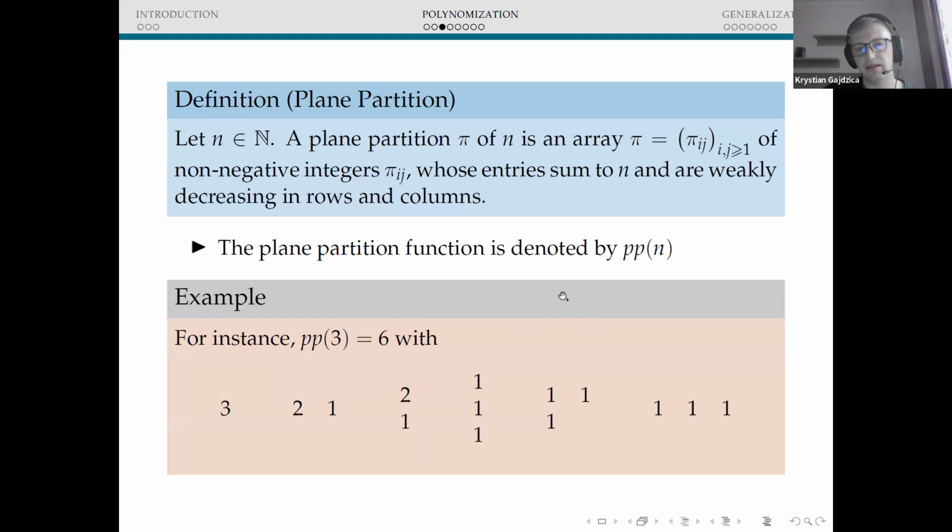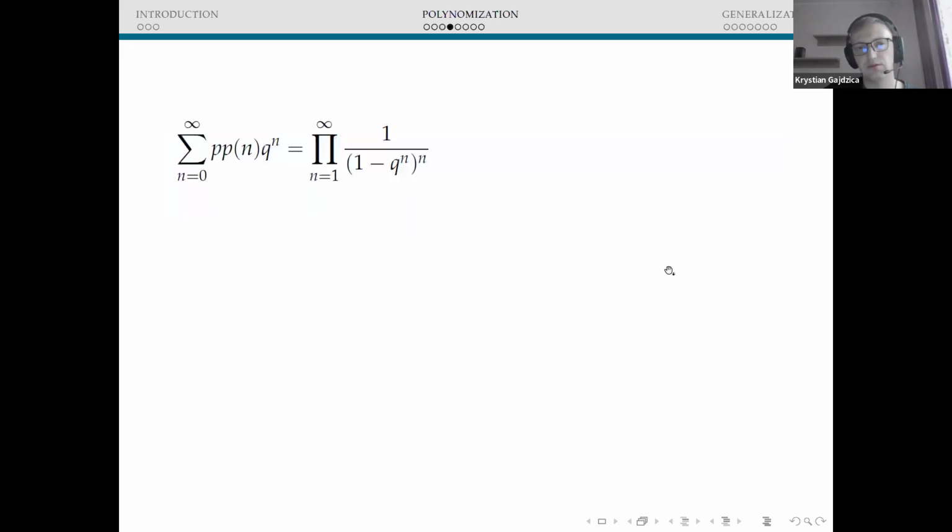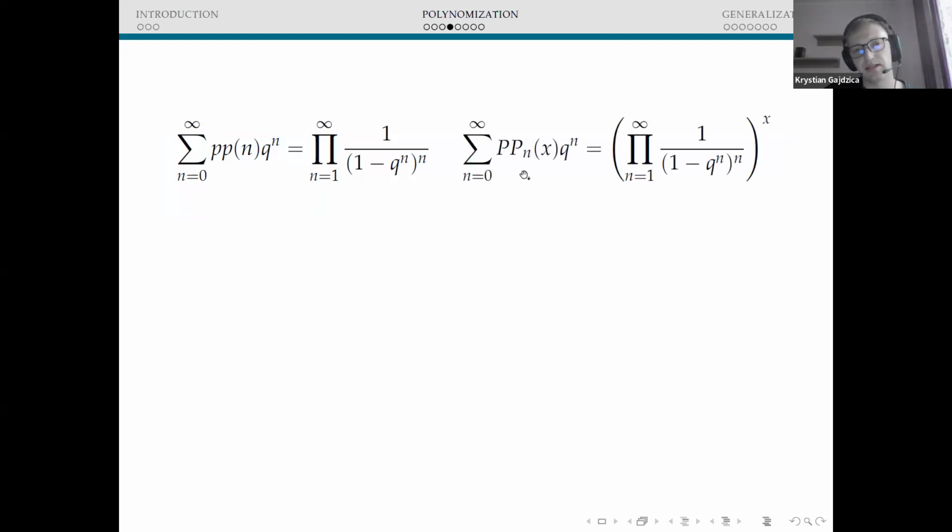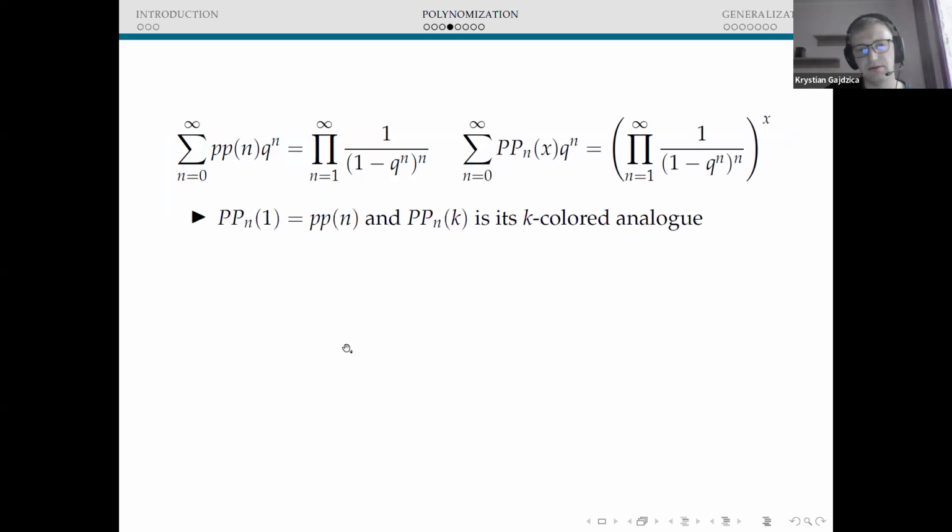And once again, we can consider the generating function of the plane partition function. Due to MacMahon, we know that it takes the following form. Taking the right-hand side to the power x delivers us once again a family of polynomials PP_n(x). And once again, it turns out that this family of polynomials satisfies very similar properties to the one defined for the partition function.